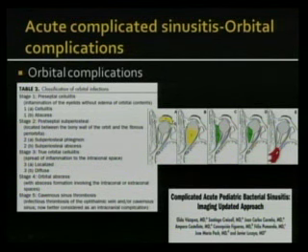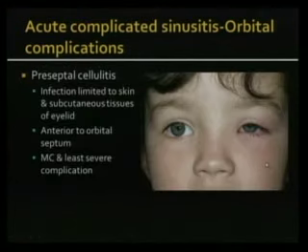This is a nice article showing you the different types of orbital infections. You can have preseptal cellulitis or abscess. You can have a postseptal subperiosteal phlegmon or abscess. This is actually an abscess. You can have a true orbital cellulitis, which is involvement of the intraconal space. This is cellulitis, or you can have an abscess. And then finally, you can have involvement of the superior ophthalmic vein or the cavernous sinus. So there are different types of complications that you see, and we'll look at each one of these.